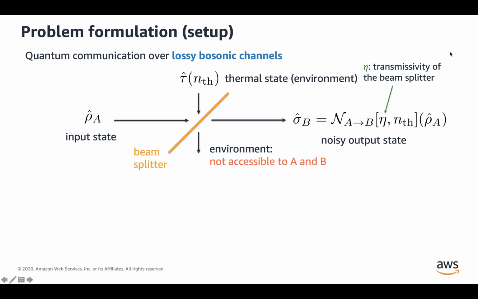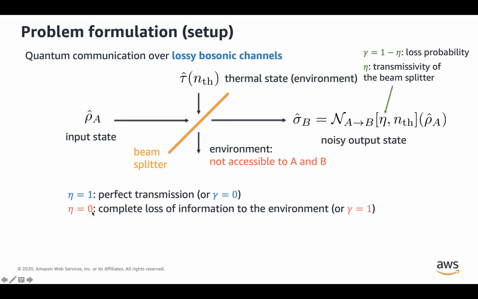And this lost state is not going to be available to Alice and Bob anymore. An important parameter here is the transmissivity of the beam splitter, or the loss probability of the beam splitter. When we have unit transmissivity, for instance, we have perfect transmission, or lossless transmission. On the other hand, when we have vanishing transmissivity, we have complete loss of information.